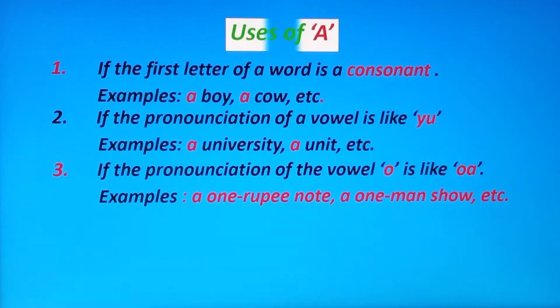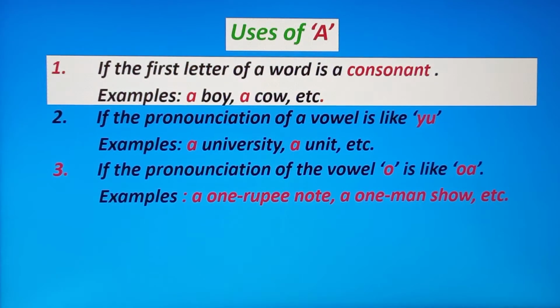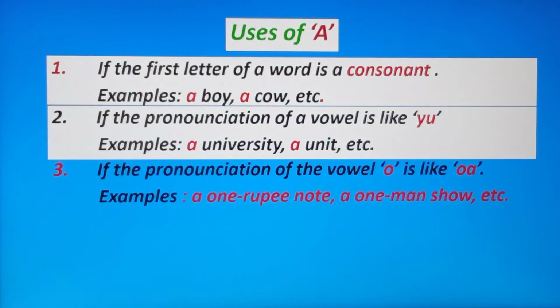Now let's see the uses of a. Where do we use a? First of all, if the first letter of a word is a consonant, then we use a. For example, a boy, a cow, etc. Next, if the pronunciation of a vowel is like U, then we place article a. For example, a university. The pronunciation of that U is "yoo", so we place a here.